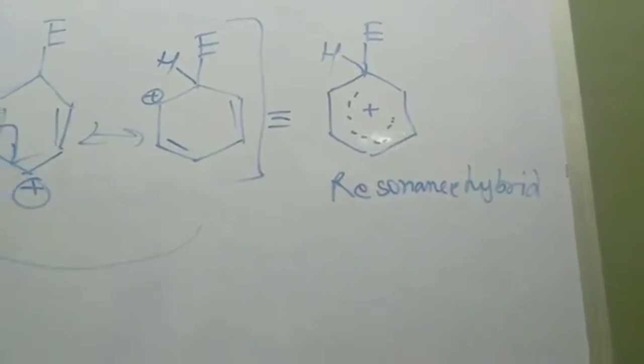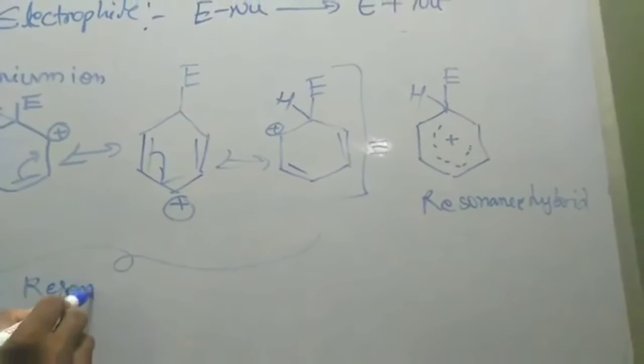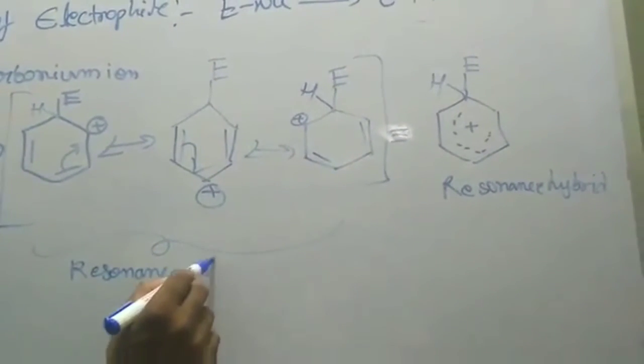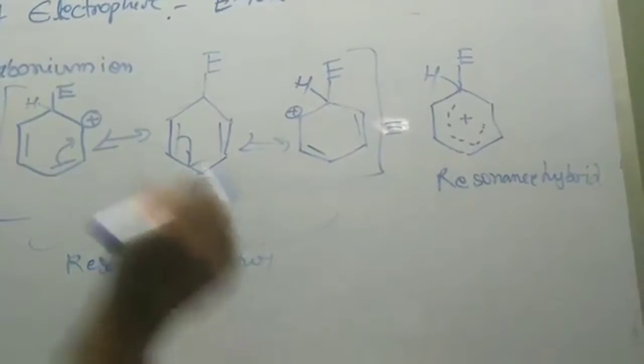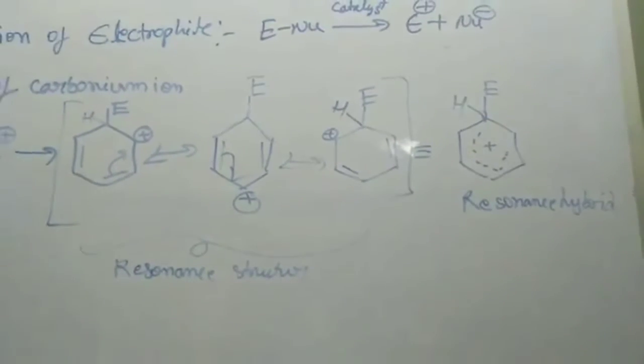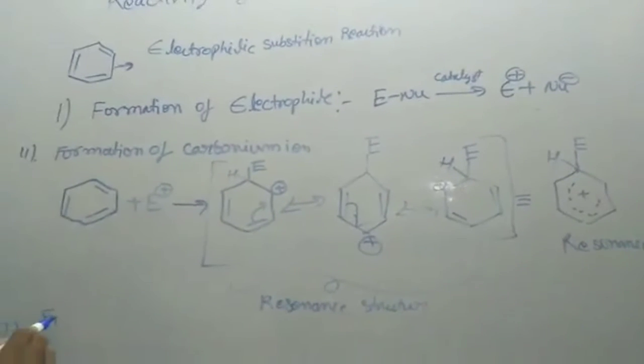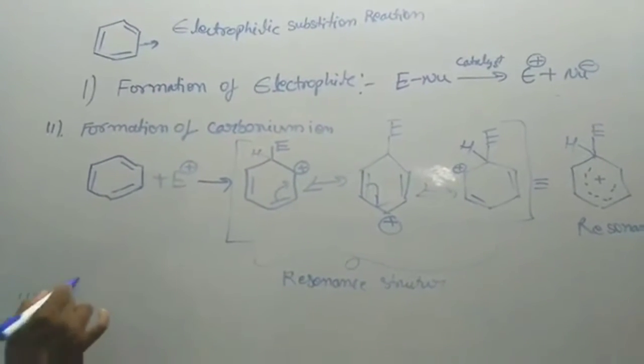So here these are the resonance structures. On removal of proton from this resonance hybrid, we get the final product. So, formation of final product or removal of proton.